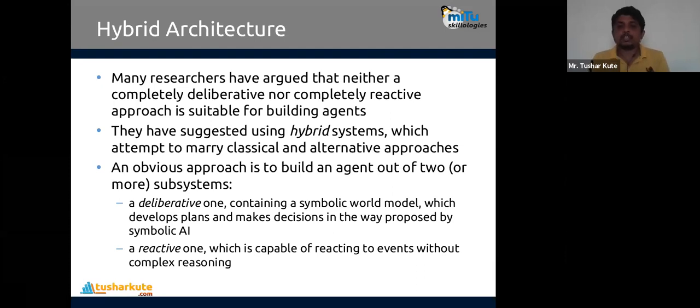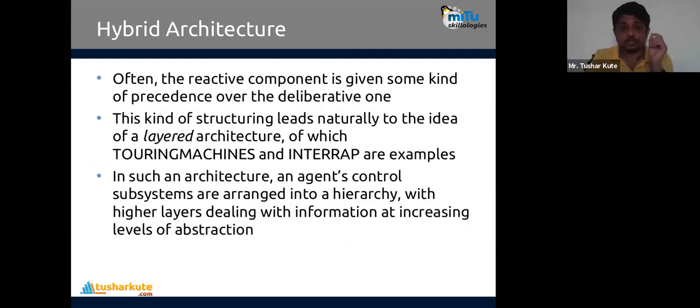The obvious approach is to build an agent out of two subsystems, the deliberative approach and the reactive approach. Both are combined. The deliberative approach contains a symbolic world model which develops plans and makes decisions in the way that's proposed by symbolic AI. You might have heard about symbolic AI. Exactly the same symbolic AI is converted into deliberative modeling. And reactive modeling is capable of reacting to events without complex reasoning. We mention the conditions and reactions, and when the conditions are reached, it will react to them, and then robotic control applications are done. That is the reactive mechanism. So deliberative and reactive are combined together, and the hybrid architecture is formed.